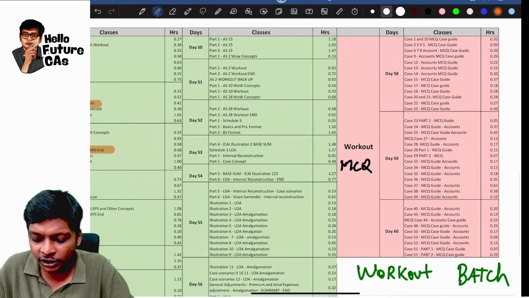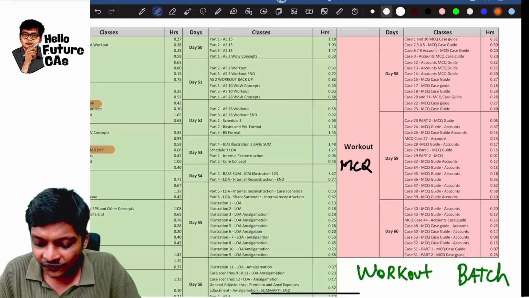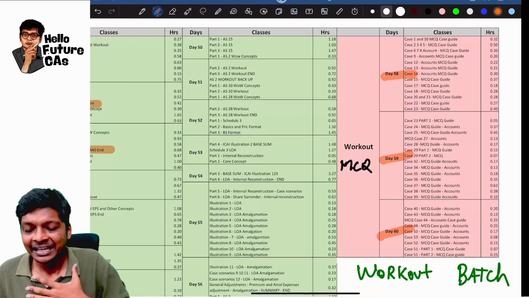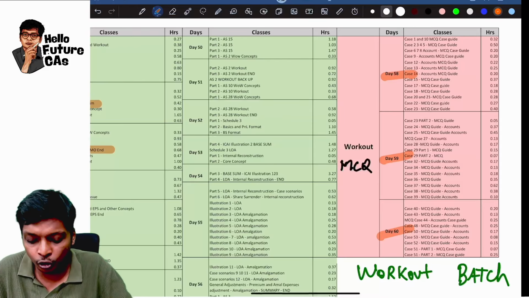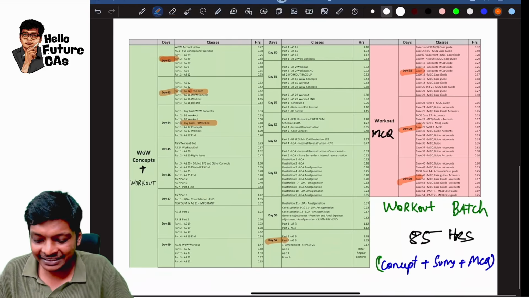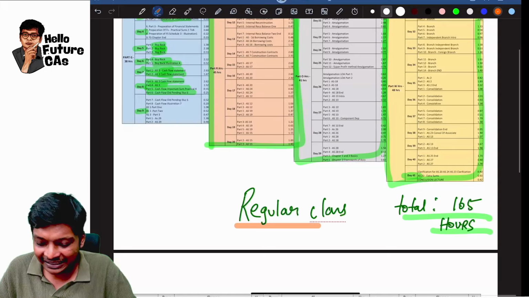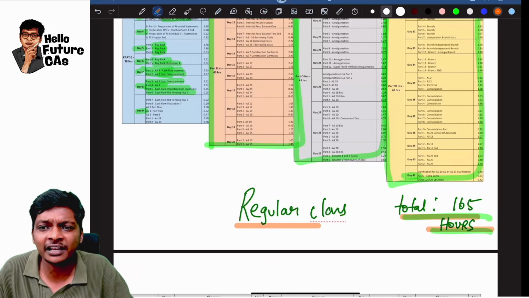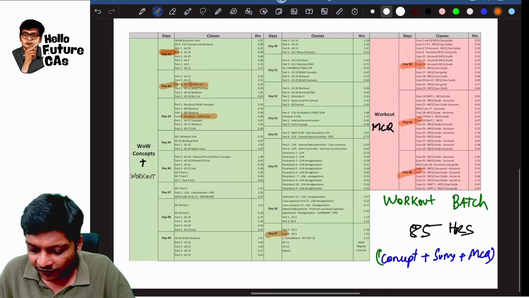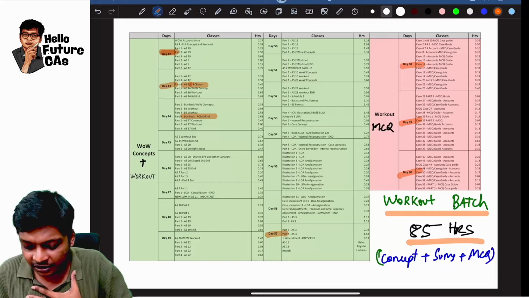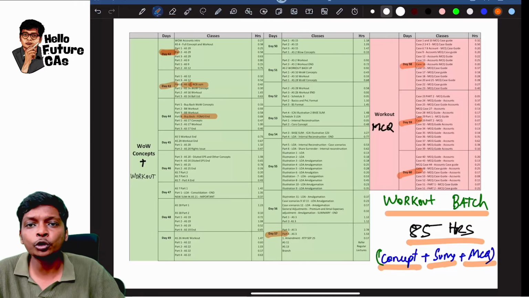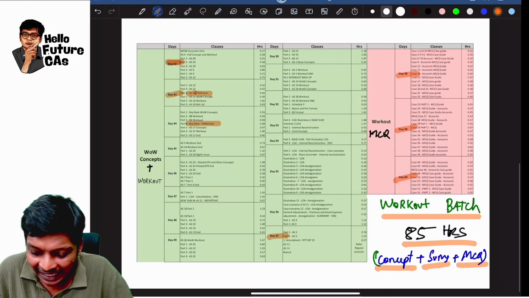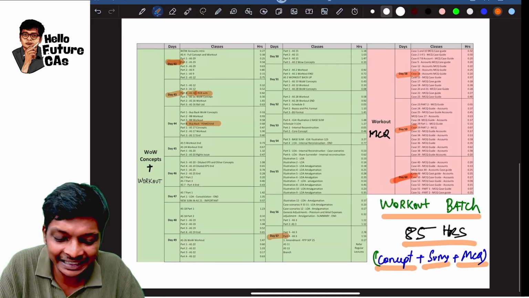And lastly, guys, once you finish workout, on day 58, 59 and 60, the last 3 days, you will be solving a lot of MCQ questions. So what happens in 60 days? You will finish the entire regular lectures of 165 hours for advanced accounts and the workout batch of 85 hours of concepts plus additional questions, sums and MCQ at the end of 60 days.